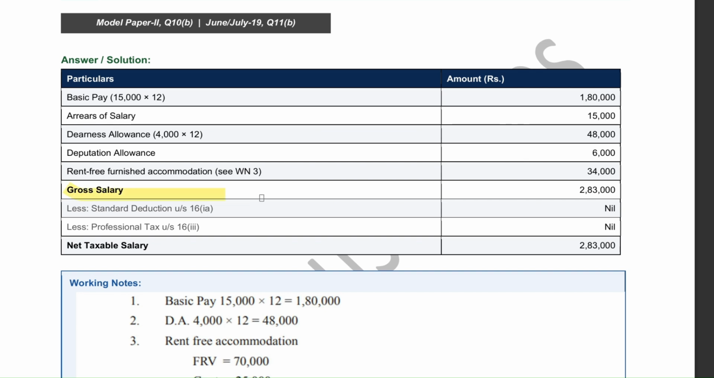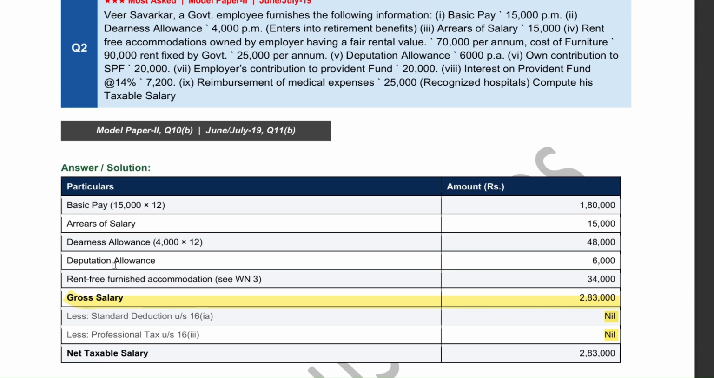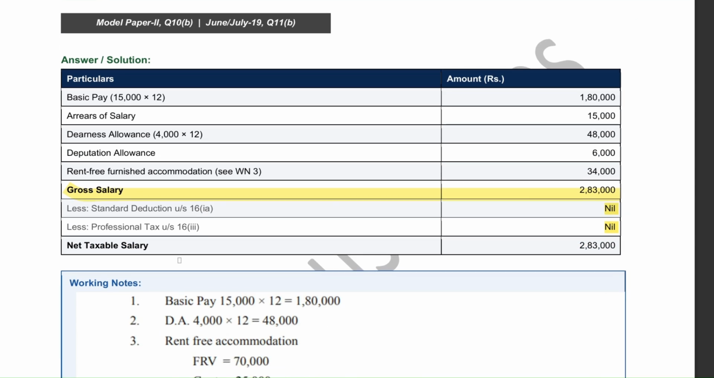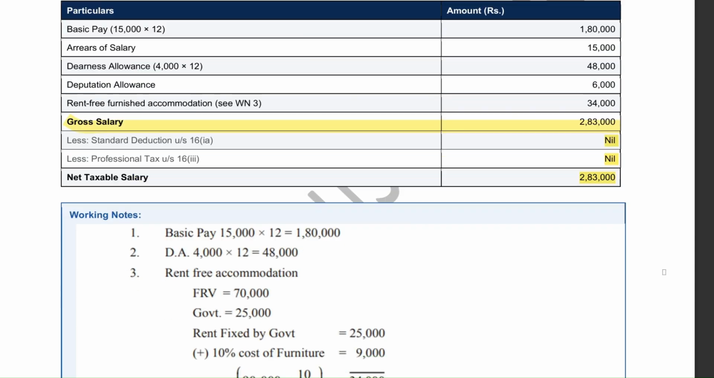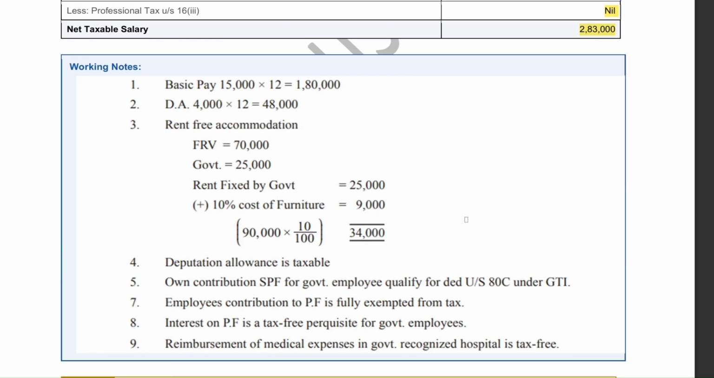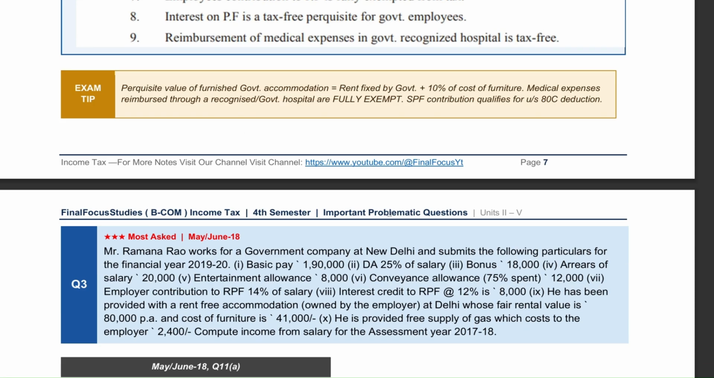Now add everything to get gross salary, 283,000. Since no deductions are given, nothing is reduced, and ignore items like PF contribution, PF interest and medical reimbursement, as they are exempt. The final taxable salary comes to 283,000, and again follow the same formula.